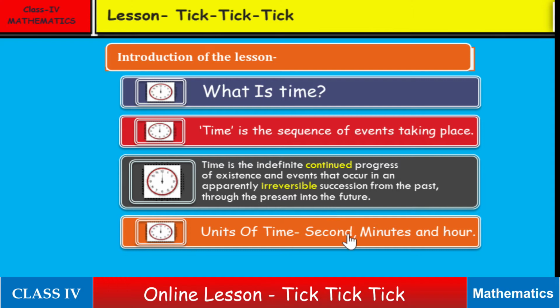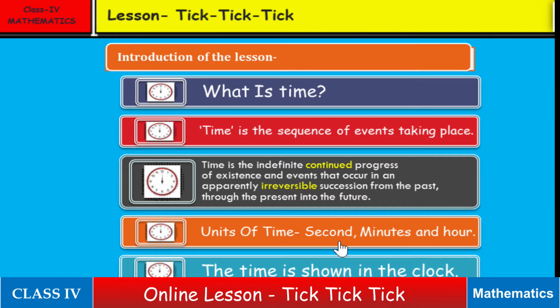Second, minute, hour, day, week, month, year, etc. are the units of time. Second is the basic unit of time. The time is shown on a special scale that is called a clock.